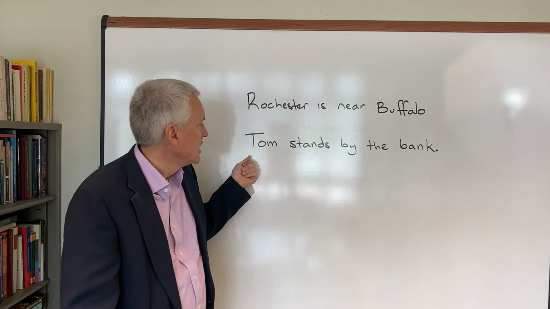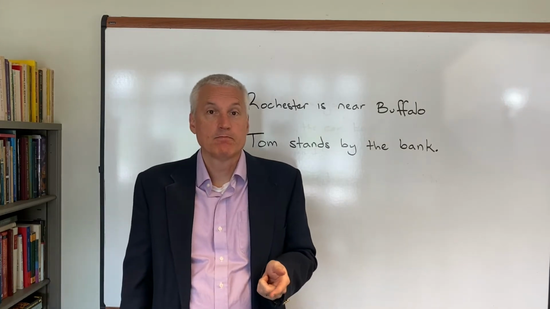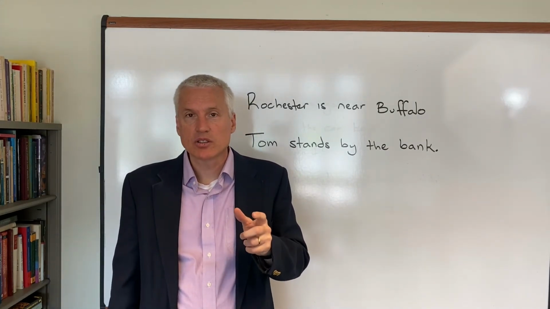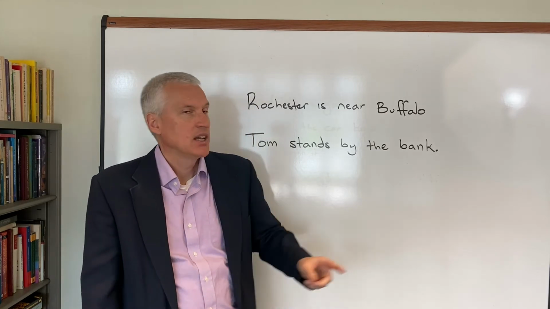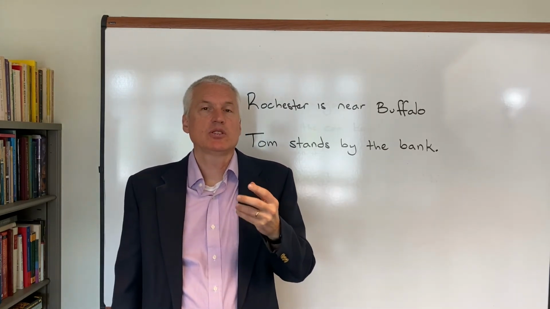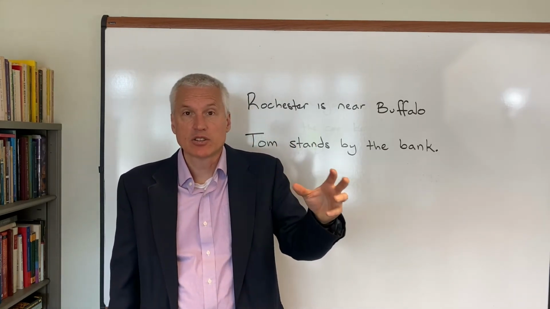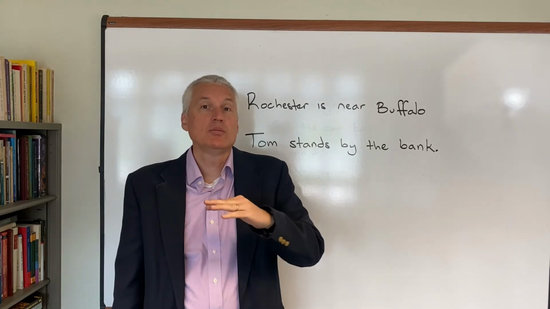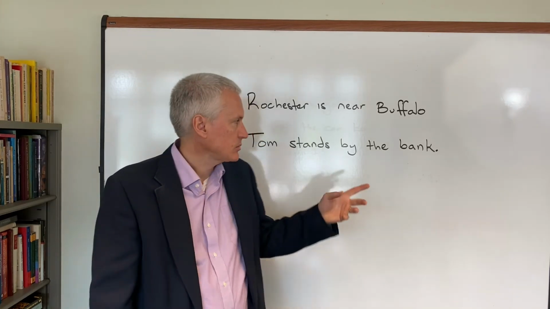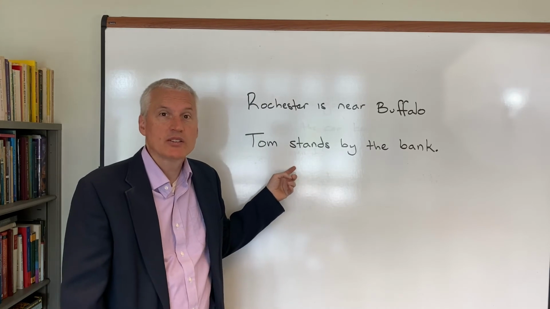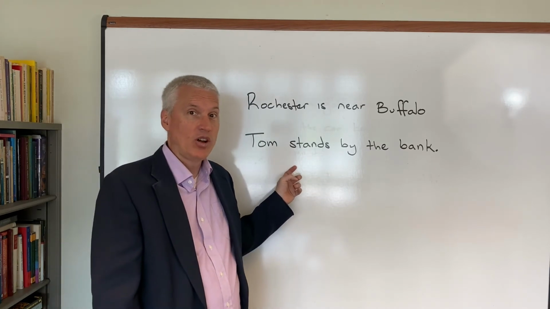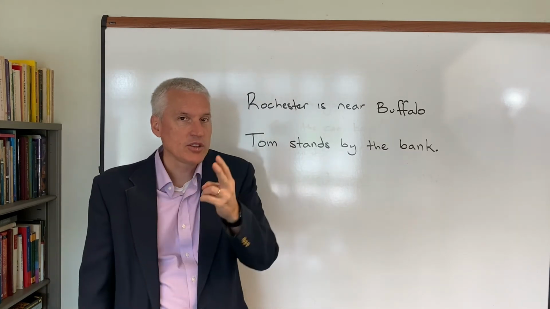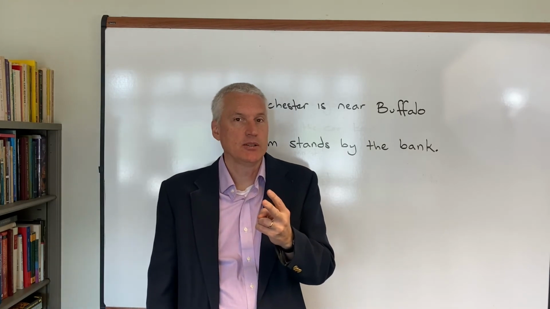Look at this sentence. Tom stands by the bank. That sentence instead is ambiguous. What does bank mean? In a natural language like English, it's ambiguous. The word could mean a financial institution, or it could mean the side of the river. We don't know. So we wouldn't be able to tell whether the sentence was true or false. So the other thing we need to rule out is ambiguity.